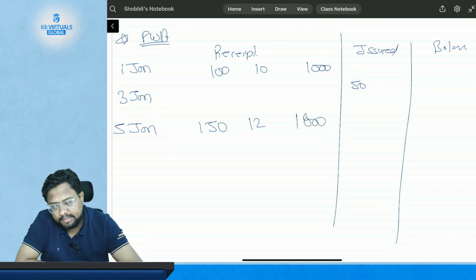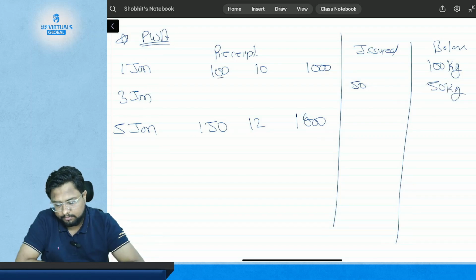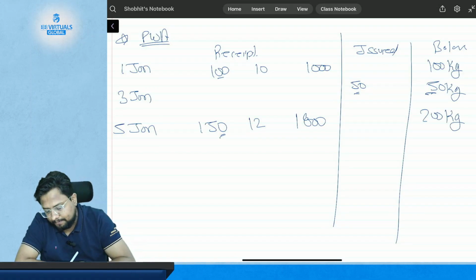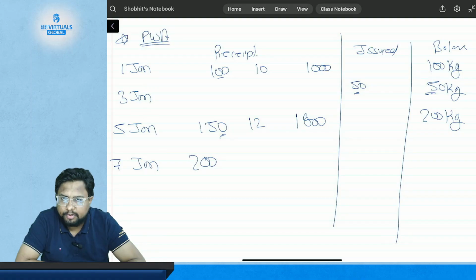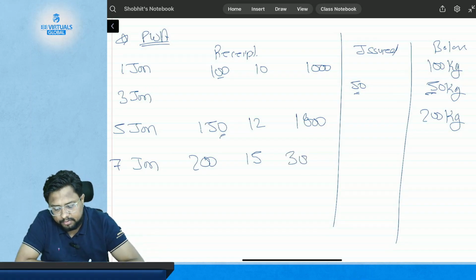So what is the balance here? The balance here is 100 kgs. The balance here is 50 kgs. The balance here is again 100 minus 50, 50, 50 plus 150, 200 kgs. Okay. Then on 7th of January, you have again purchased 200 kgs of inventory at a rate of $15. So 200 multiplied by 15 is 3000. So you are left with 200 plus 200, which is 400 kgs.